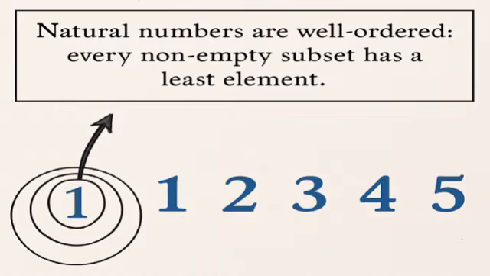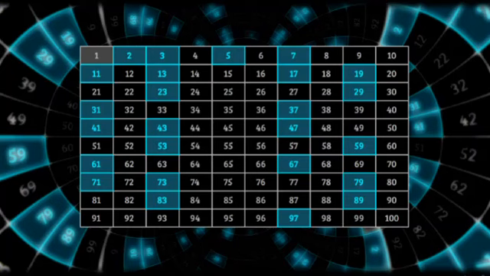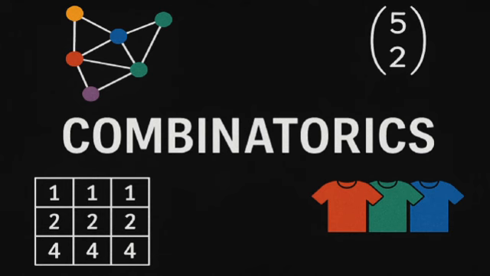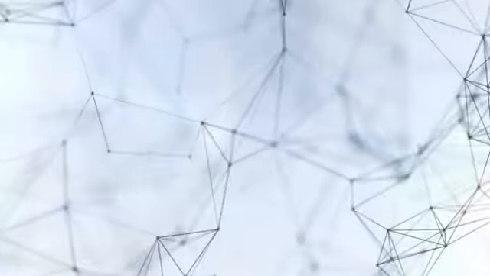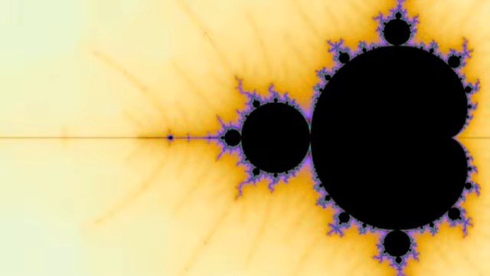From natural numbers emerge divisibility and primes, modular arithmetic, combinatorics and partitions, algorithms and recursion, and so much more. Every branch of pure mathematics either begins here or passes through here. The natural numbers are not just how we count. They're how we begin to understand structure, logic, and the infinite.